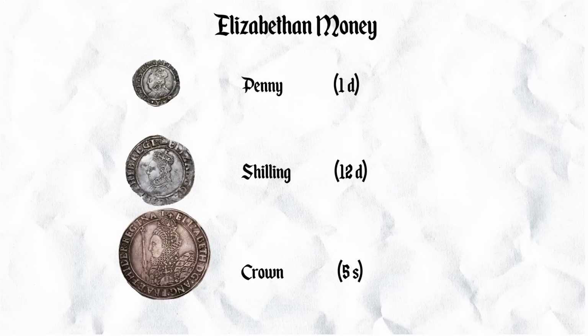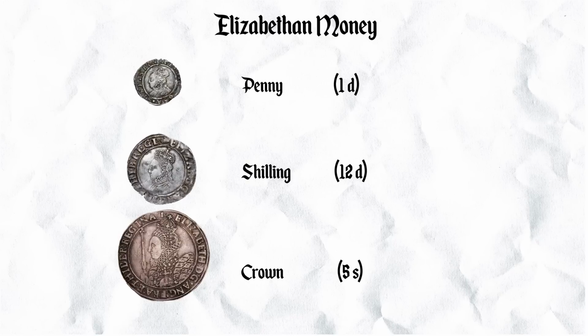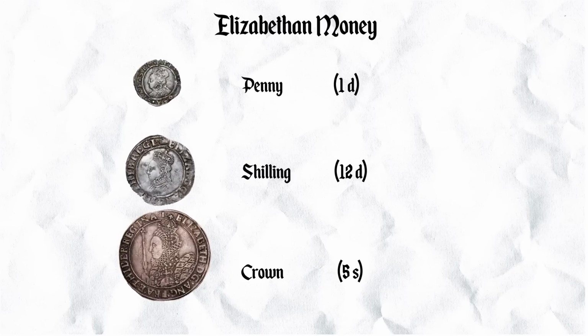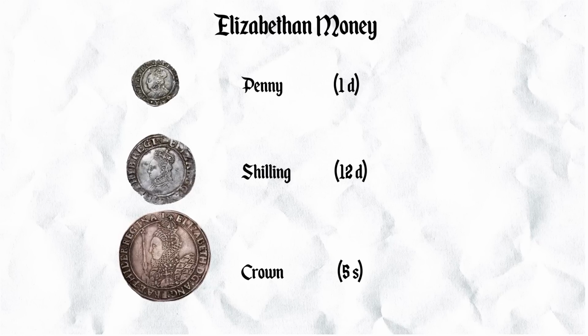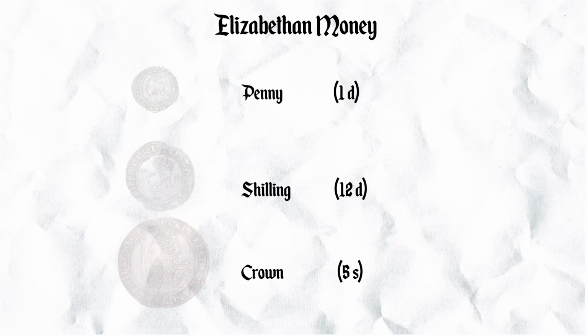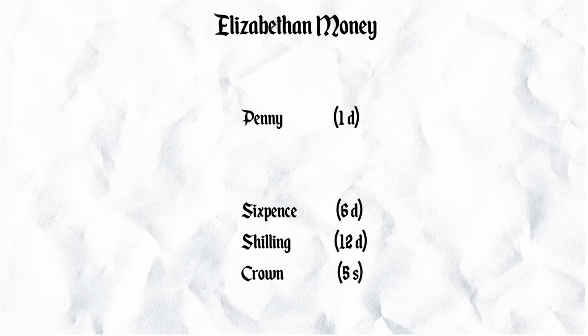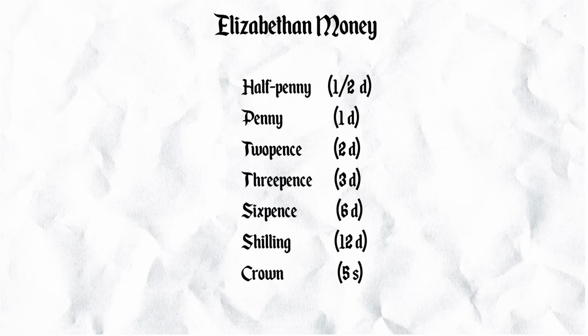So there we are. But the nice thing about having a currency that's in 12s and 20s is there's lots of different ways of carving it up. And the whole duodecimal system was very popular for centuries because of the wonderful divisibility of 12. And Shakespeare refers to all of the coins that were available. So there's the shilling, but of course half a shilling is sixpence, a tuppence or twopence, threepence, threepenny bit, and there's fractions as well, the halfpence and the quarterpence. So as an everyday thing, you are dealing with fractions and factors and so on.